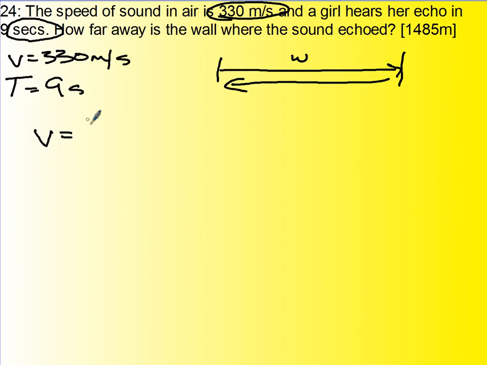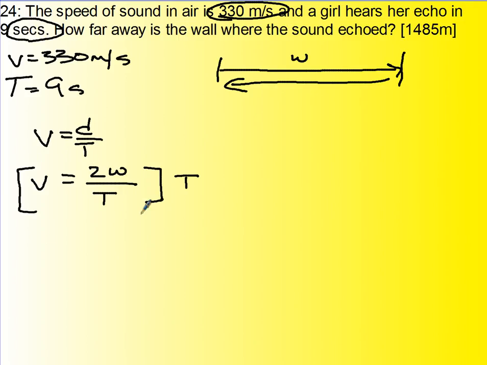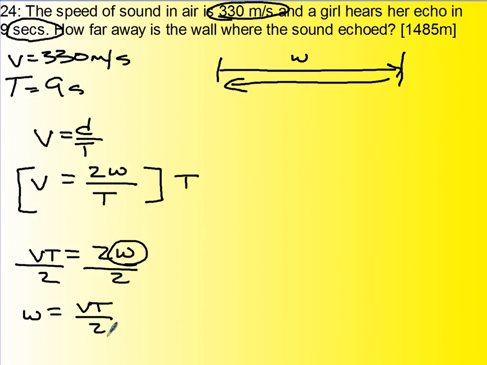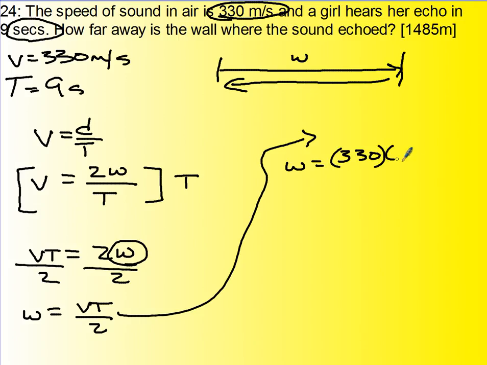So velocity is total distance over total time, but the total distance is twice the width, divided by the total time. I'm going to solve this for W. So I'm going to multiply both sides through by the total time. So VT is twice the width. I'm still looking for the width, so I'm going to divide both sides through by 2. All right. So the width is the velocity, which is 330, times the time, which is 9, divided by 2.